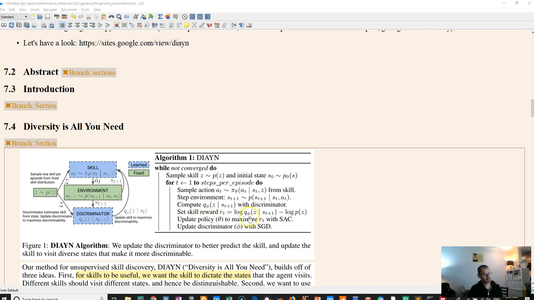And so then we do our updates to maximize the reward, which was basically this. The probability of each skill, we do uniform sampling, so this is going to be a constant, so we can ignore that. And then we'll update our discriminator to better discriminate the skills. Cool. And so the discriminator, if it's kind of up to date, it roughly approximates the actual probability that it is that skill, right? If it's fully trained, it gives you the actual probability that it is that skill, given all the information that's available about the skills so far.